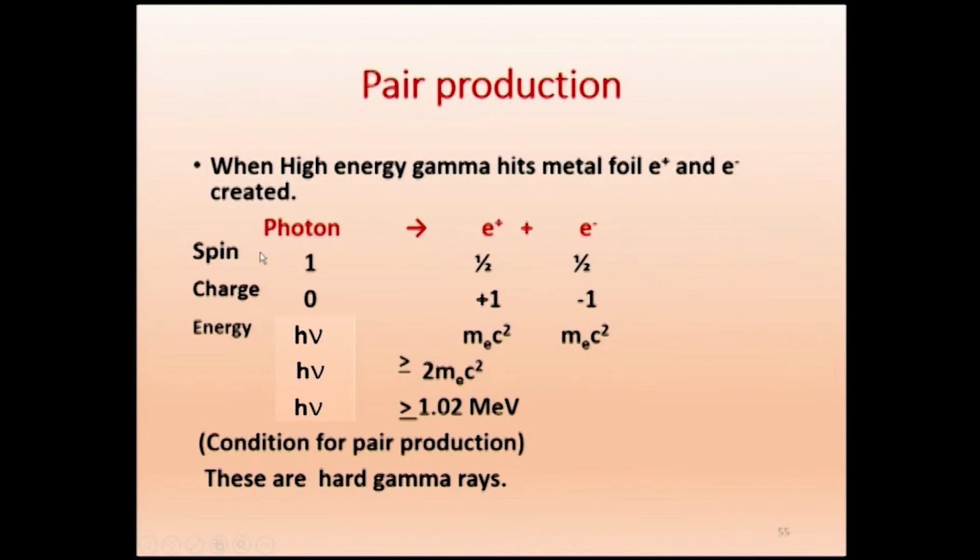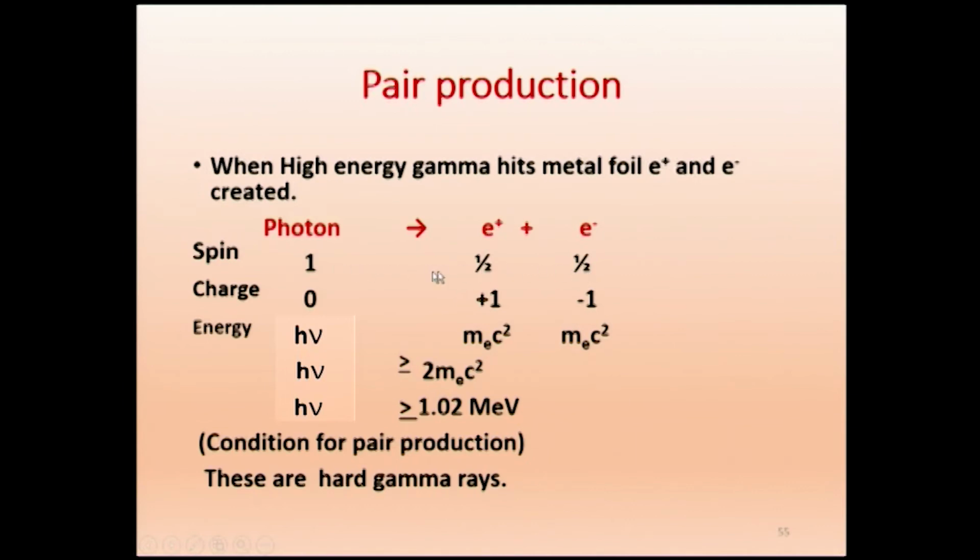Now when you talk about spin, whether the spin is conserved, already we know that the photon has spin 1 and this positron has spin half and this electron has spin half. Therefore the spin is conserved: 1, this is half and half.